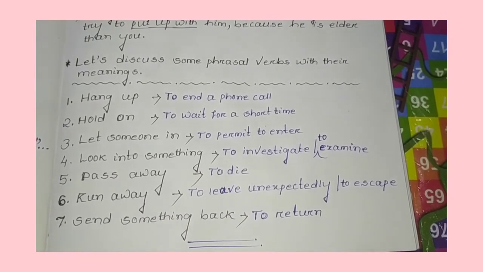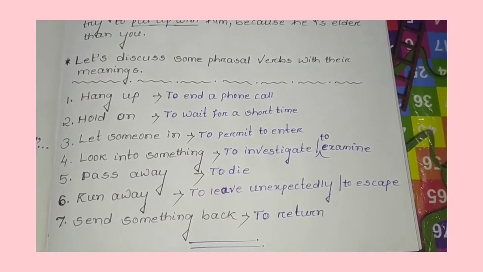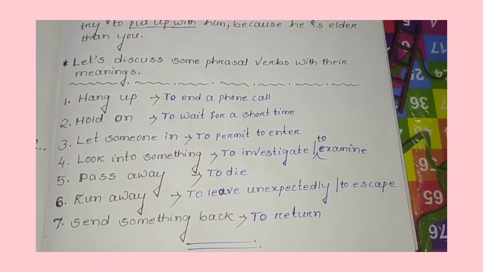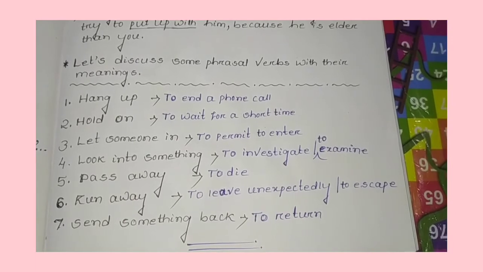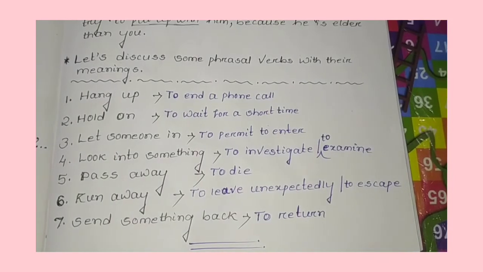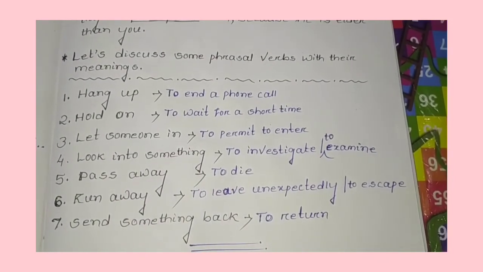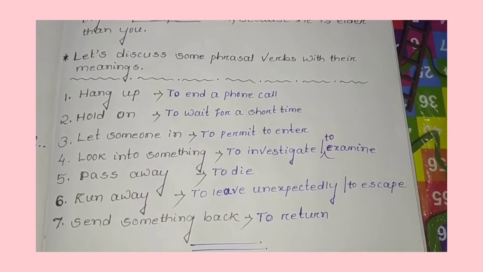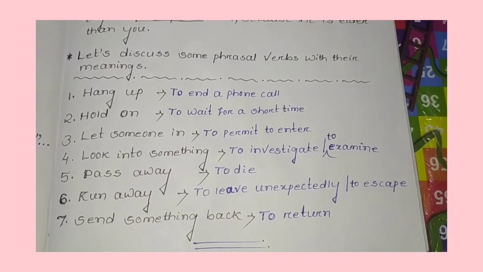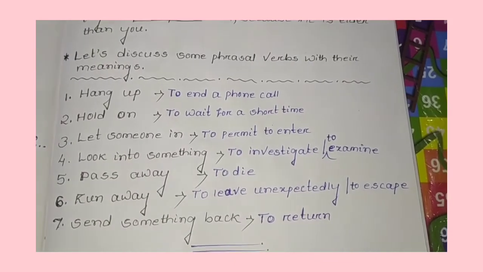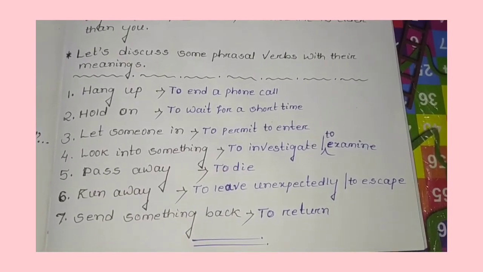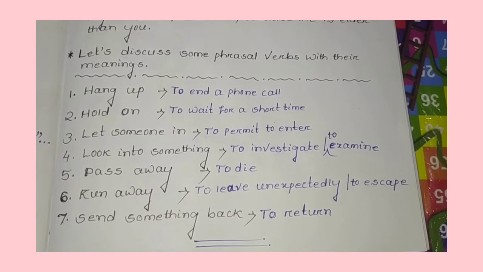Clear? Number 1, hang up. It means to end a phone call. Number 2 is hold on. It means to wait for a short time. Number 3, let someone in. It means to permit to enter. Coming to number 4, look into something. It means to investigate or to examine. Then number 5, pass away. It means to die. Number 6, run away. It means to leave unexpectedly or to escape. Then number 7, send something back. It means to return. So these are some of the phrasal verbs.